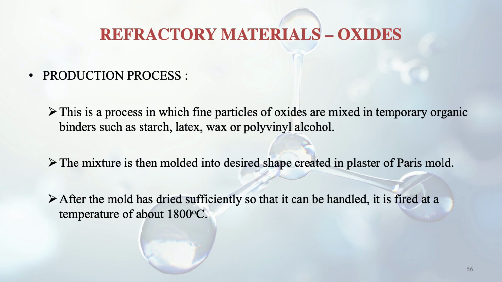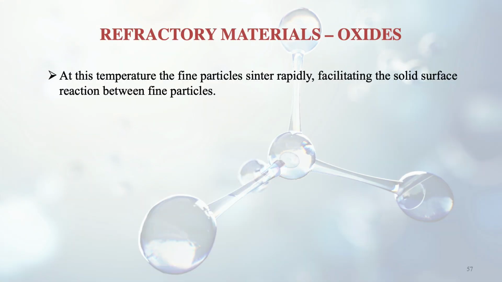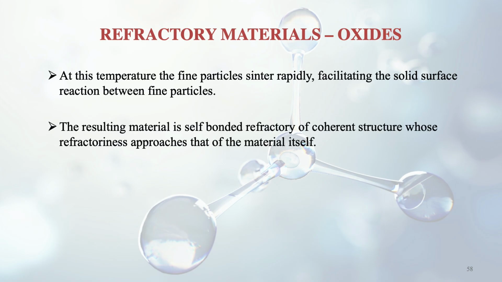After the mold has dried sufficiently, it can be handled, and it is fired at a temperature of about 1800 degrees centigrade. Why are we using this high temperature? Because ceramics are better formed at this high temperature. At this temperature, the fine particles sinter rapidly, meaning they coalesce together very rapidly, facilitating the solid surface reaction between fine particles. The resulting material is a self-bonded refractory of coherent structure.